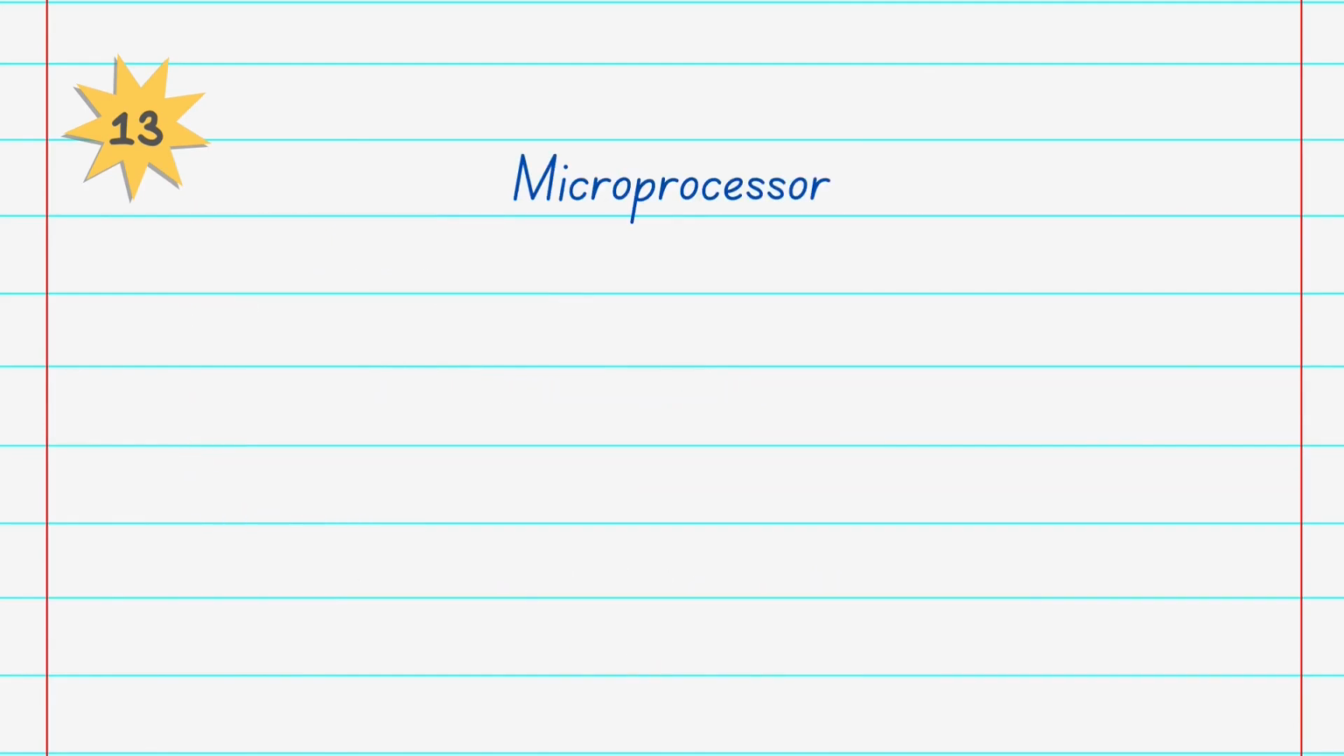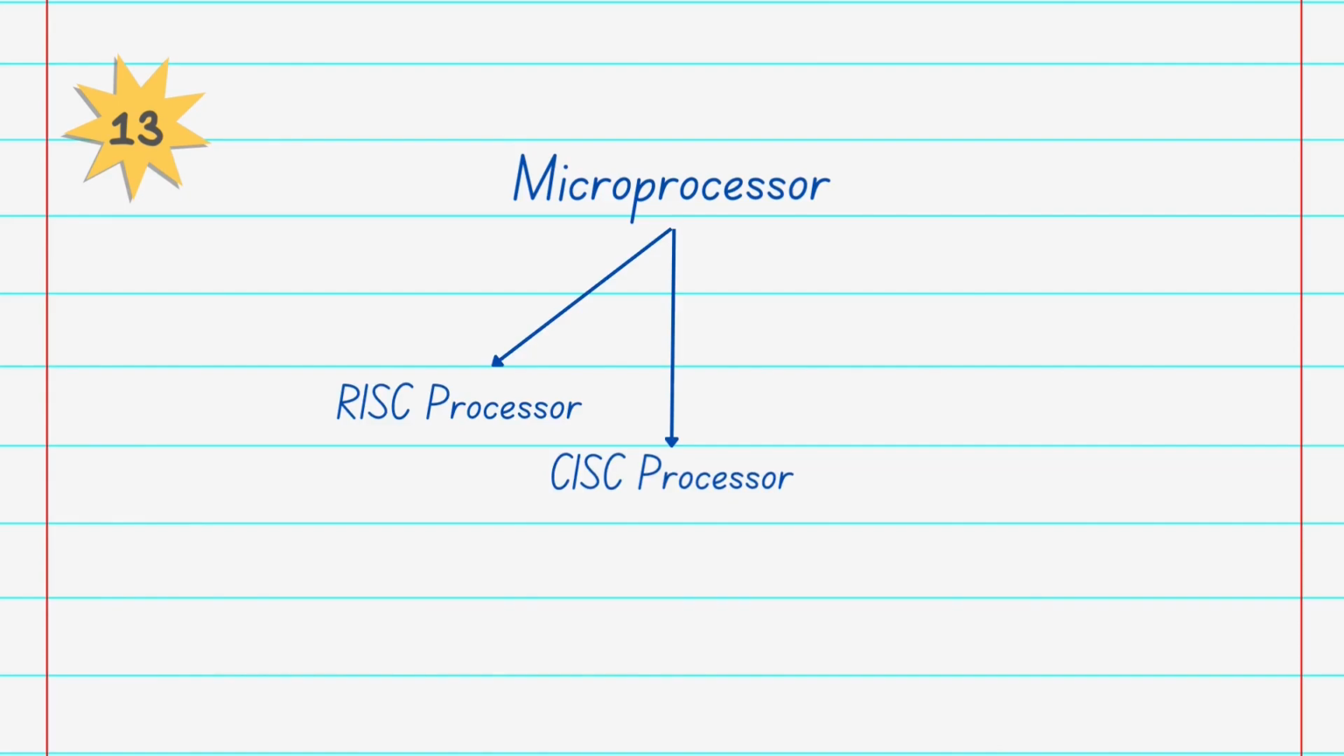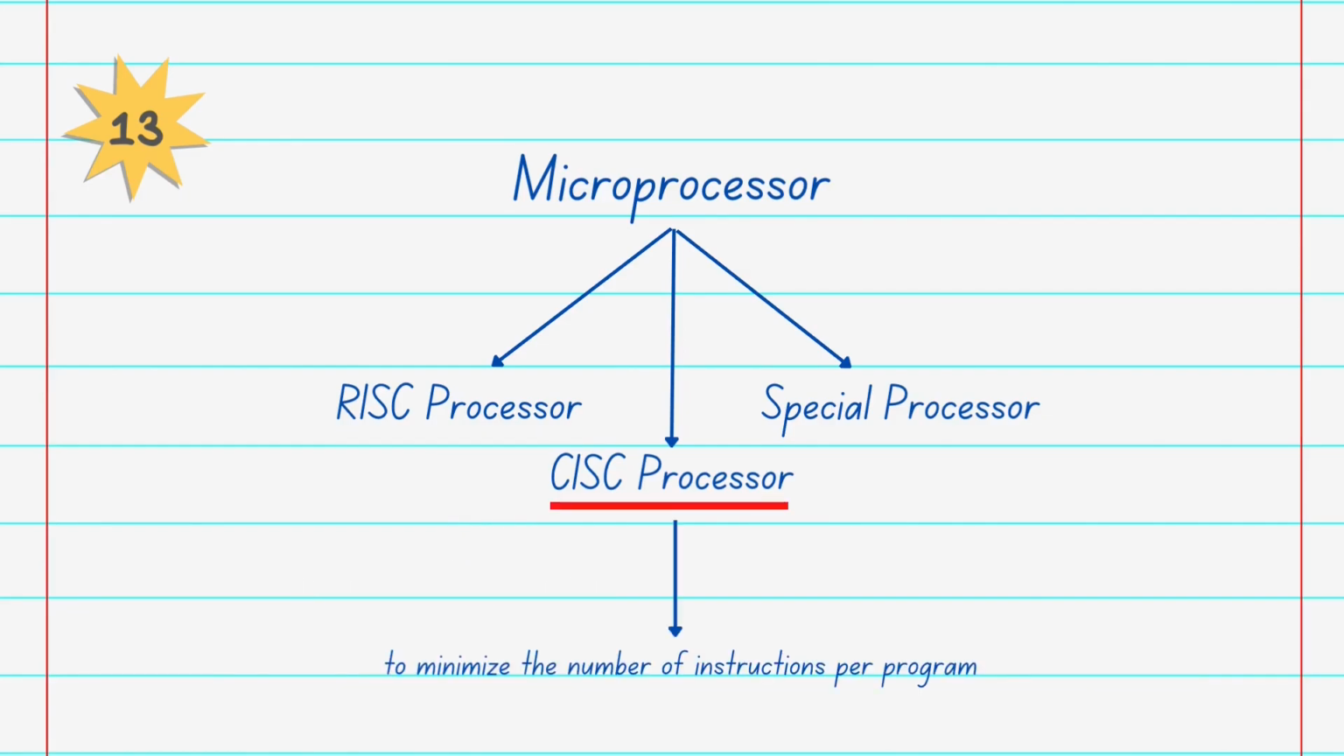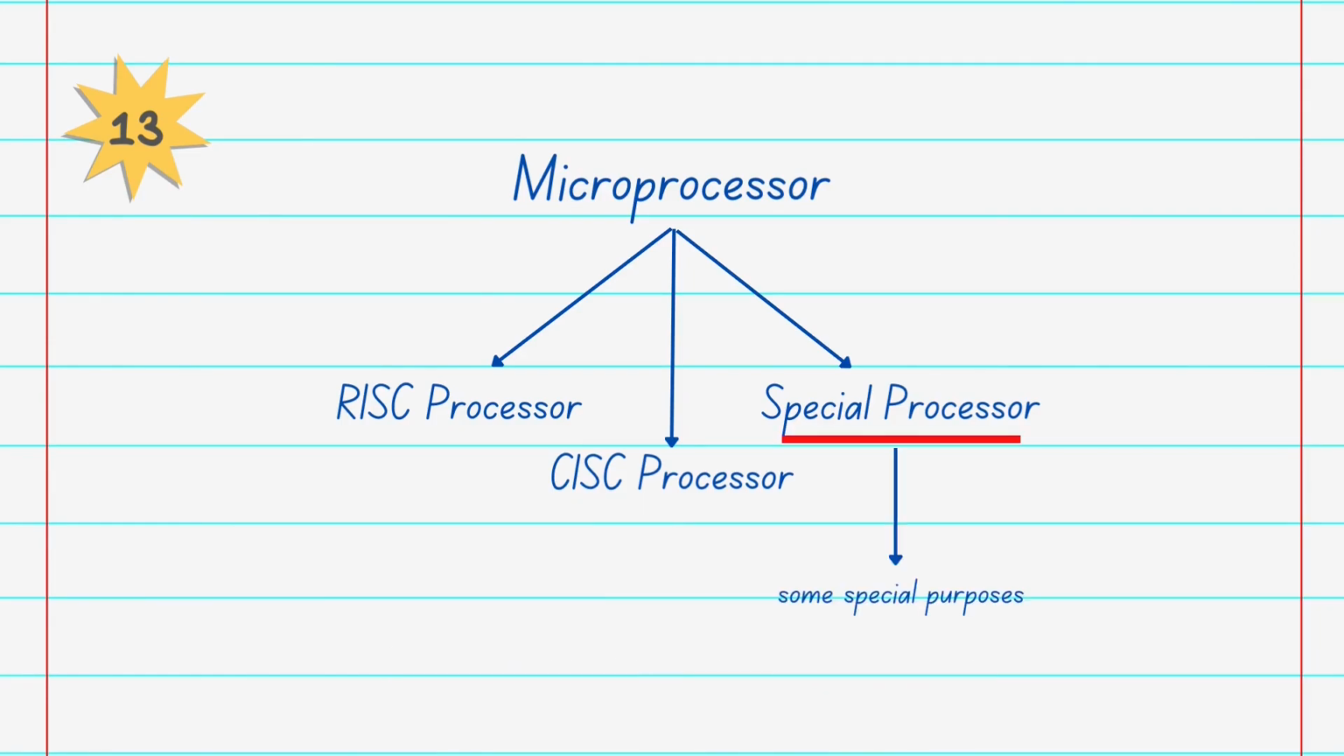Actually, the microprocessor is classified in three categories: RISC processor, CISC processor, and special processor. RISC stands for Reduced Instruction Set Computer, and it is designed to reduce the execution time by simplifying the instruction set of the computer. CISC stands for Complex Instruction Set Computer, which is designed to minimize the number of instructions per program, ignoring the number of cycles per instruction. And special processors are designed for some special purposes, for example, the math coprocessor, and the input-output processor, used to control input-output devices with minimum CPU involvement.